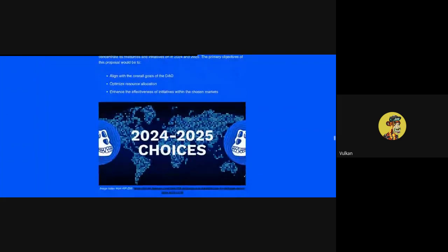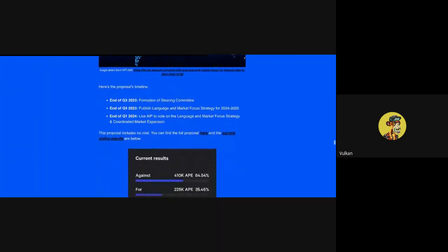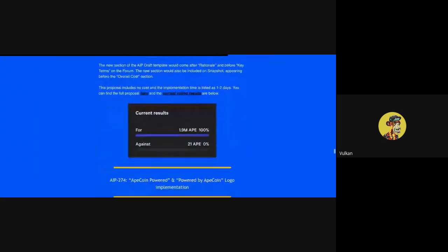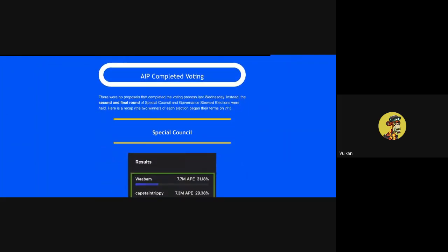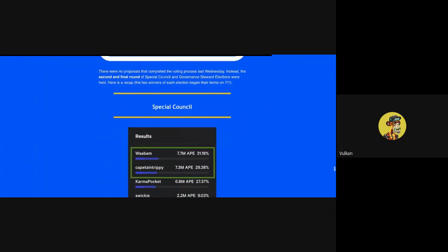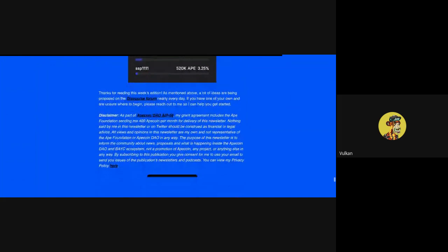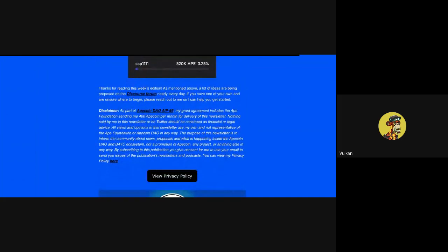And then beyond that, I usually include a section of completed AIPs. This week, you can kind of see that it was a little bit of a unique week. We didn't have any AIPs last week because we had the special counsel and governance steward elections. So in this issue, I gave a quick overview of the results of those elections. And then down there, you can see my disclaimer at the bottom. And that's it.